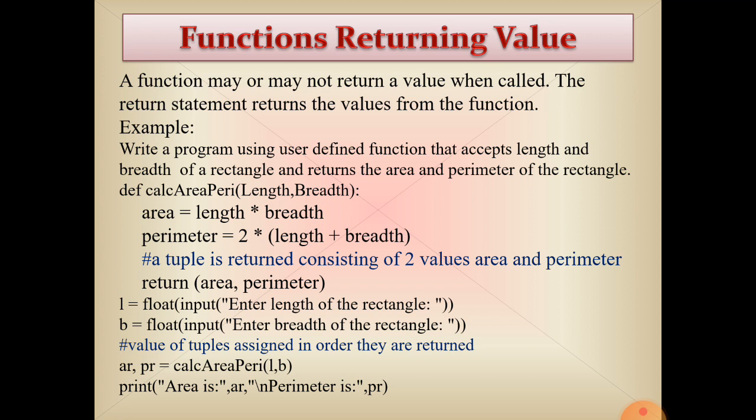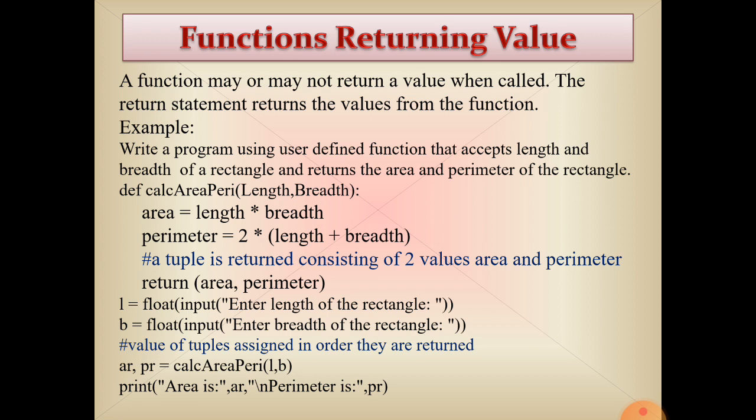See the function def calc_area_peri. The function name is calc_area_peri. We have passed two parameters, length and breadth. Area is equal to length into breadth. Perimeter is equal to 2 into (length plus breadth). Now we have returned this line, which I have marked in blue to make it understood: return area, perimeter. It means when we call calc_area_peri, the first value will be the area of the rectangle and the second value will be the perimeter.